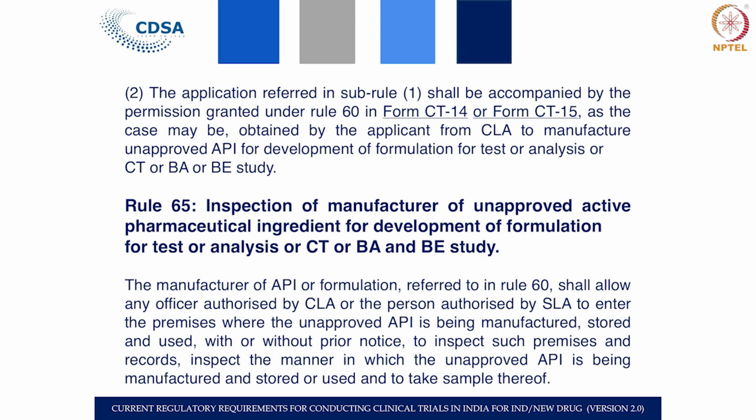This permission has to be obtained after you get the permission from CLA. Once it is obtained, you are permitted to manufacture the drug. As explained earlier, rule 65 covers inspection whenever required by the state or the central licensing authority, or it can be a joint inspection. It is always open for inspection, and there may or may not be a notice for such an inspection.